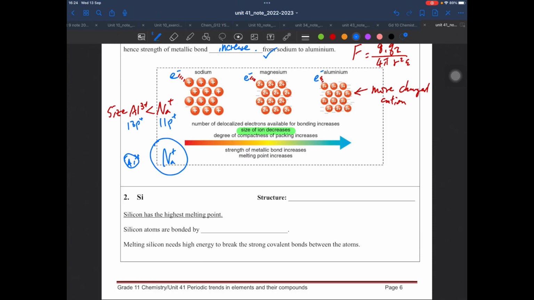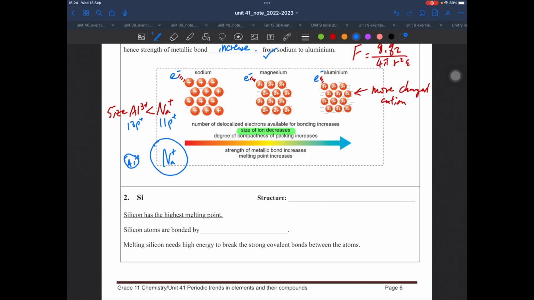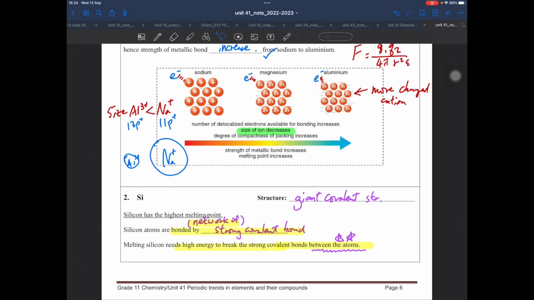The next one is silicon, which has a giant covalent structure. Again, please write it down by yourself first. Pause and write it first. And here is the giant covalent structure. The atoms are bonded by a network of strong covalent bonds, and hence we need a lot of energy to break the network between atoms. Please pay attention: here you see I use the words between the atoms.